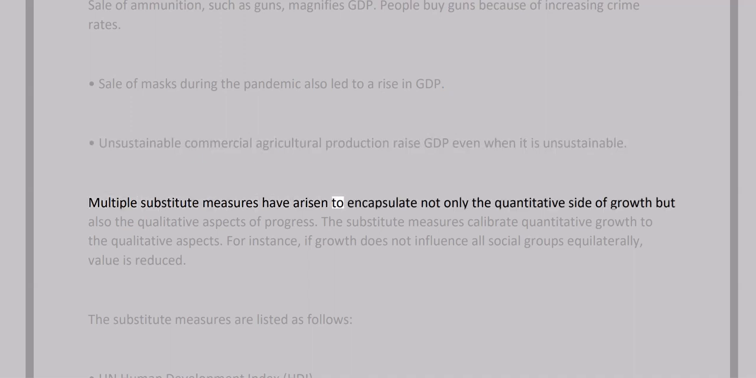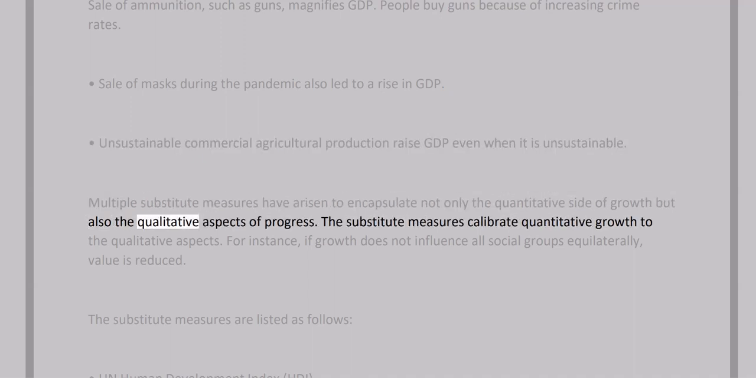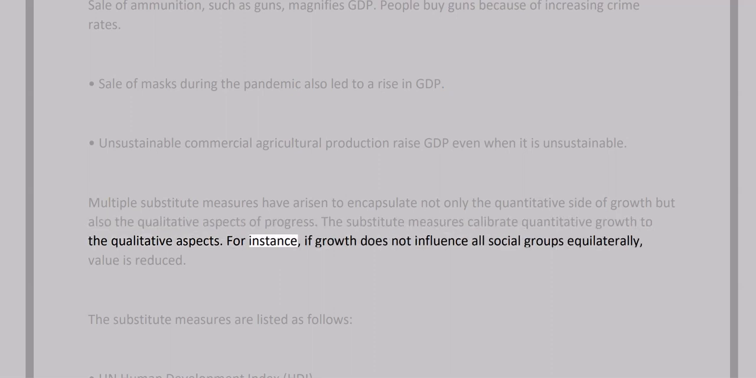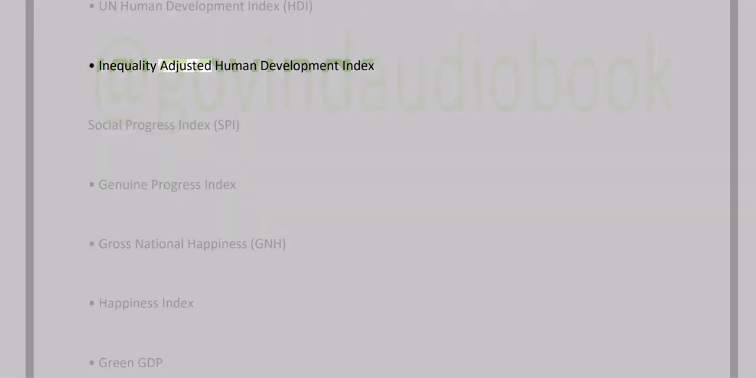Multiple substitute measures have arisen to encapsulate not only the quantitative side of growth, but also the qualitative aspects of progress. The substitute measures calibrate quantitative growth to the qualitative aspects. For instance, if growth does not influence all social groups equally, value is reduced. The substitute measures are listed as follows: UN Human Development Index, HDI, Inequality Adjusted Human Development Index, Social Progress Index, SPI, Genuine Progress Index, Gross National Happiness, GNH, Happiness Index, Green GDP.